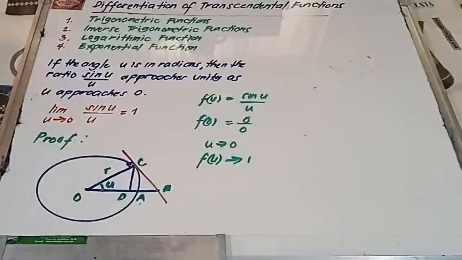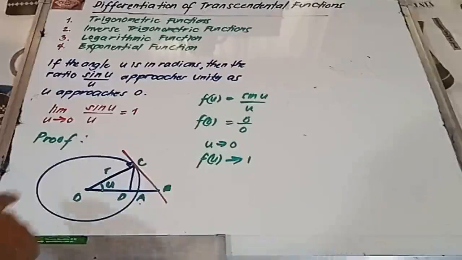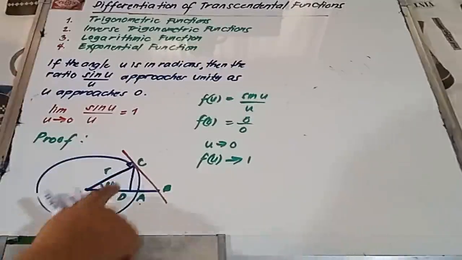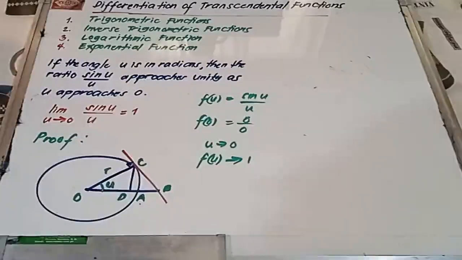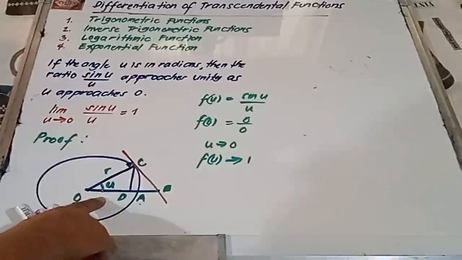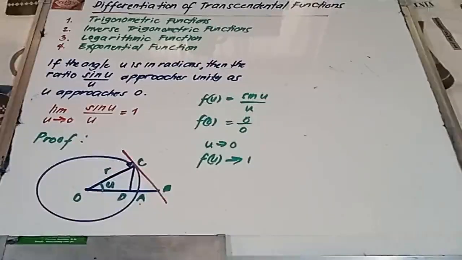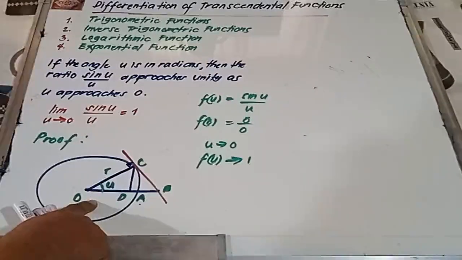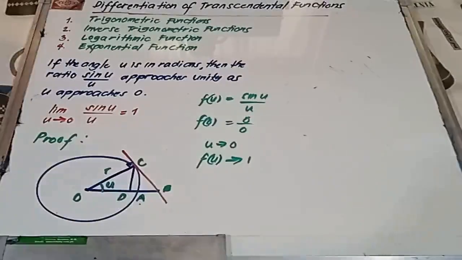Now, i-prove natin using this figure yung sinabi dito that if u is approaching to 0, the function f of u is approaching to 1. Let us consider this figure na kung saan yung ating arc AC subtends an angle u, na kung saan ang unit ng ating angle u is radian, and yung center ng ating circle is at O, and the radius of the circle is equal to R. Okay?